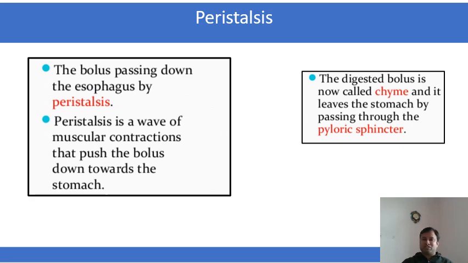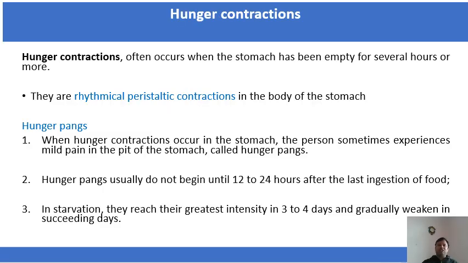So we have already discussed this peristaltic movement. Now come to the hunger contraction. So there is a rhythmical peristaltic contraction that occurs in the stomach that will create the hunger pains. So hunger pains usually do not begin until 12 to 24 hours after the last ingestion of the food. In starvation, they reach their greatest intensity in 3 to 4 days.